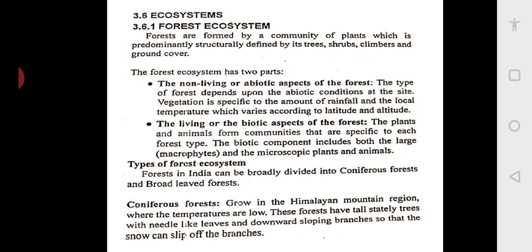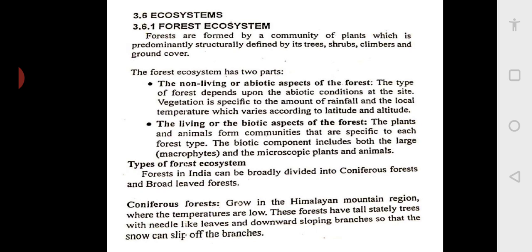Now we shall look at the various types of forest ecosystems. The forests are broadly classified into coniferous and broad-leaved forests. So basically there are two types of forest, one is coniferous forest and the second one is the broad-leaved forest. Now we will discuss this coniferous forest.